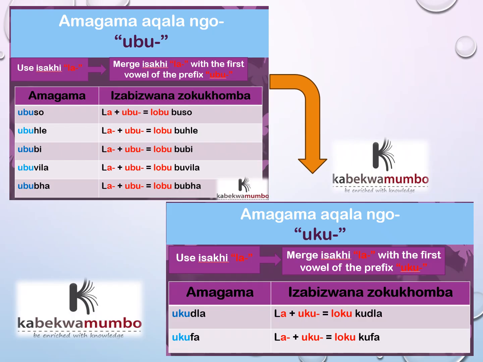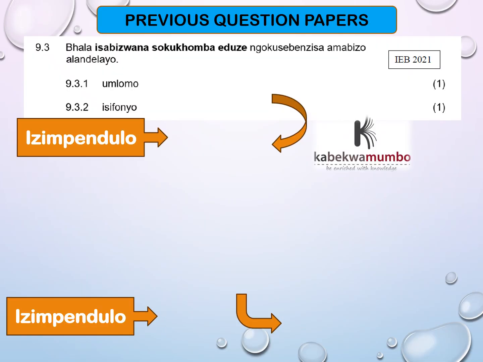All right, siyabona ke, sizame ke ukwenza imisebenzi ke yembuzo, previous question papers, right? Previous question papers, starting with this one, lango 2021. So this is a 2021 question paper, and once again, siqala ngokufunda umyalelo. Umyalelo is an instruction. Bhala isabizwana sokukhomba eduze. There is your instruction, clear and straightforward.